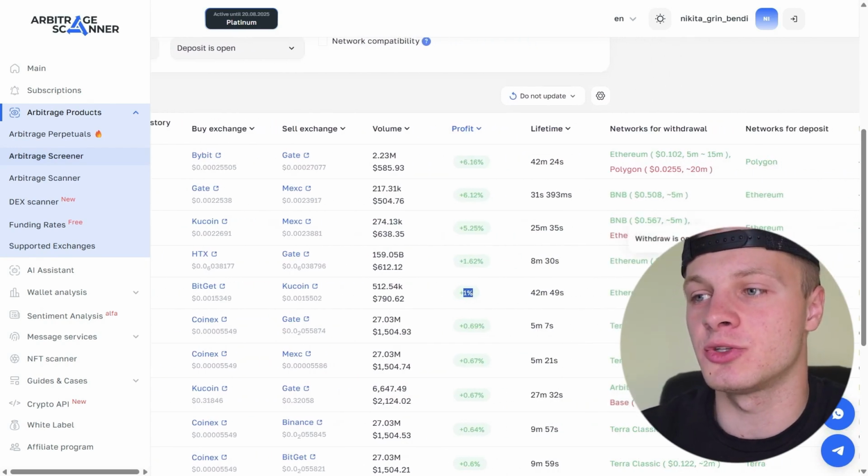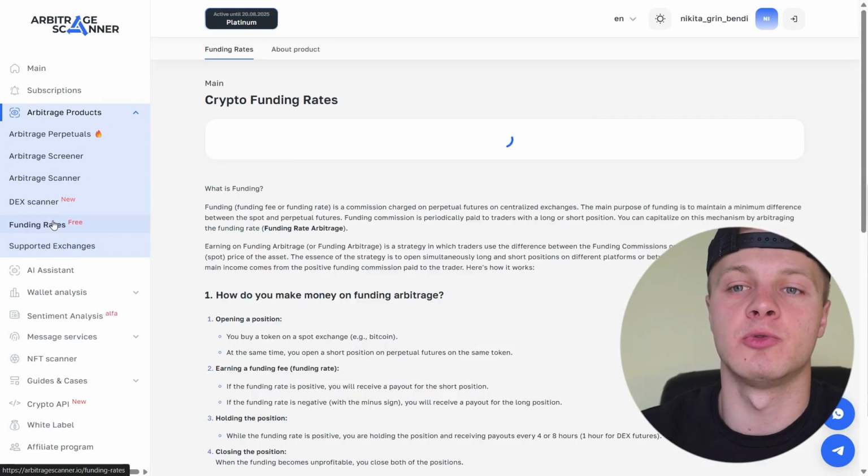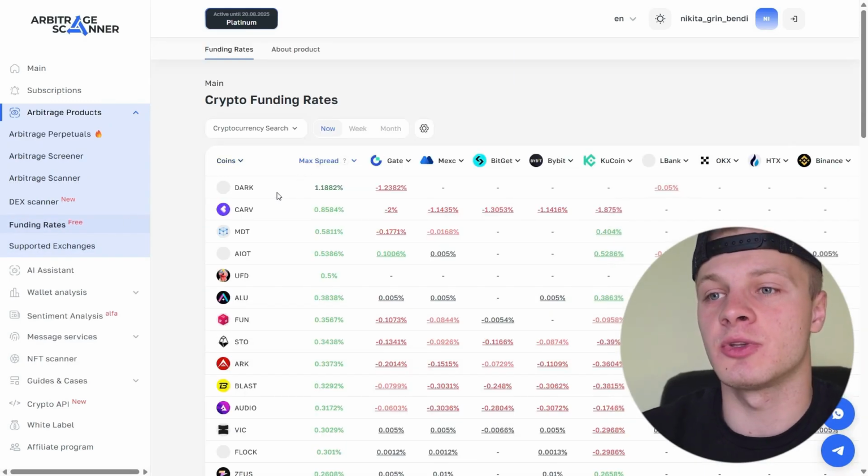Here on Arbitrage Scanner, the fee is also shown. So if you're arbitraging with a small amount, the fees might eat up your profit. That's why you should carefully calculate the fees in advance. All of this is indicated here on Arbitrage Scanner. Besides that, there are also funding rates here. You can do arbitrage on funding as well.